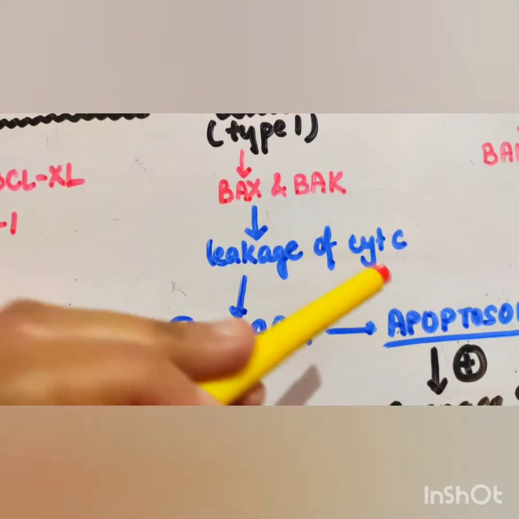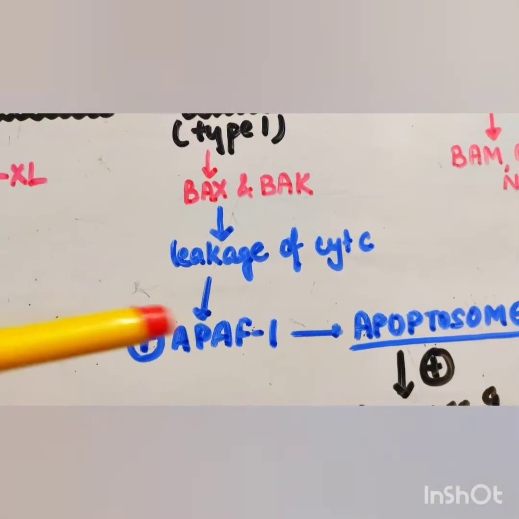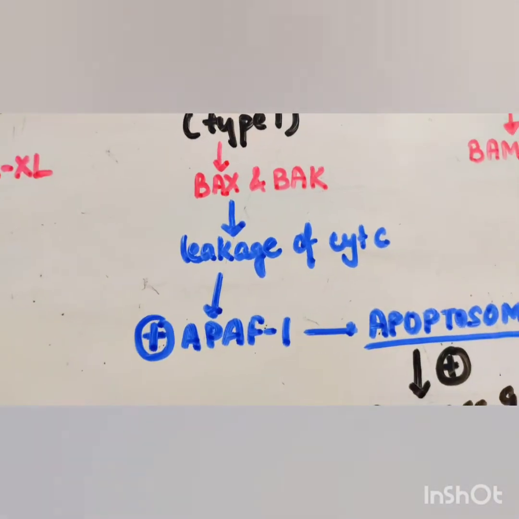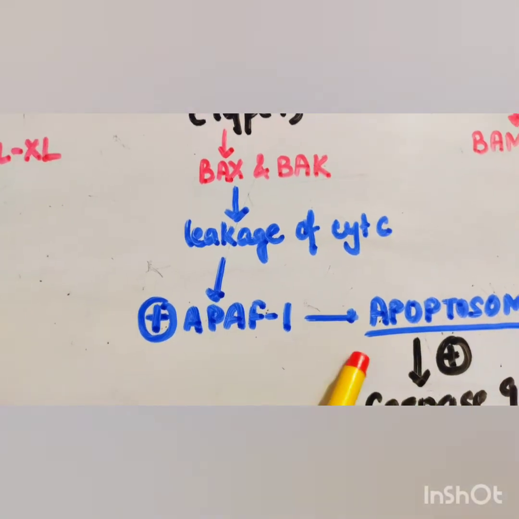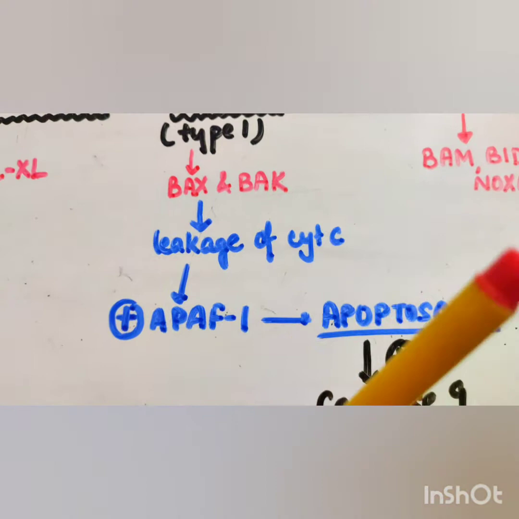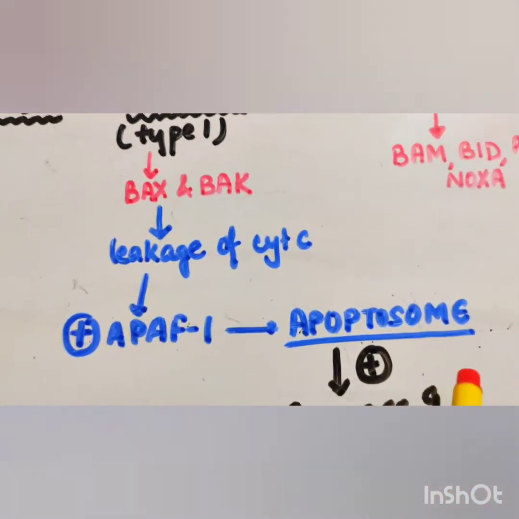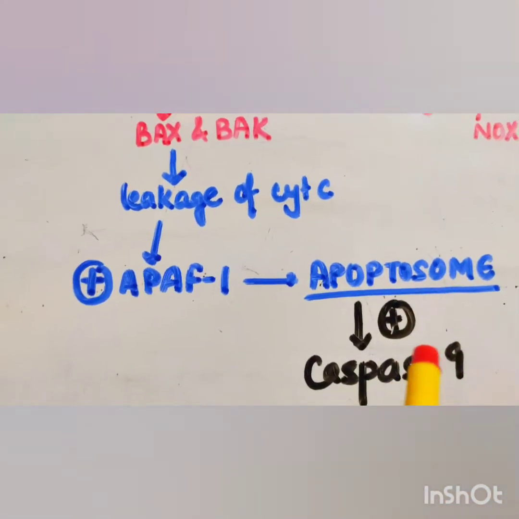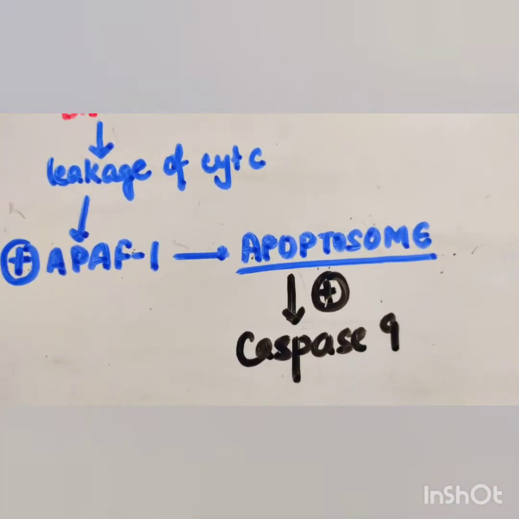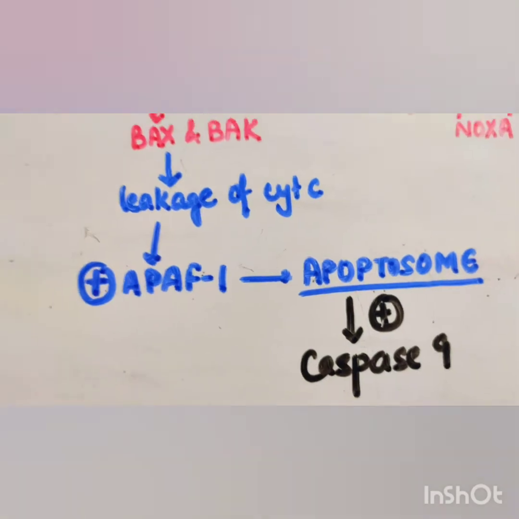And when this cytochrome C comes to the cytoplasm, it binds to a protein called apoptosis activating factor 1, which forms a wheel-like hexamer, and that is known as the apoptosome. They activate caspase 9, which sets up an auto-amplification process and leads to apoptosis.